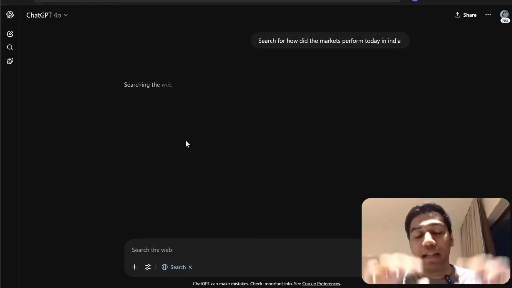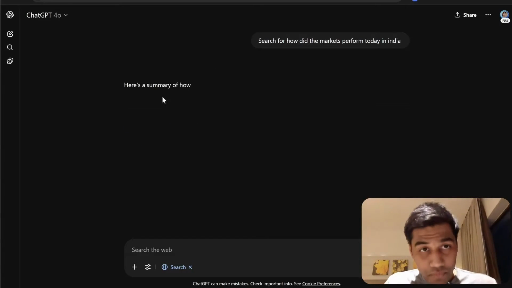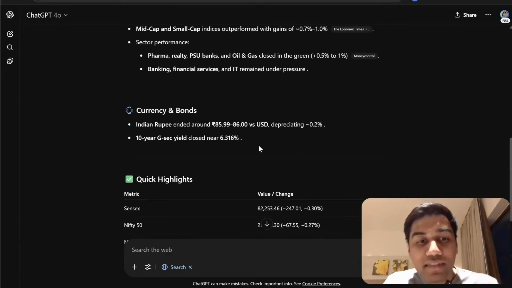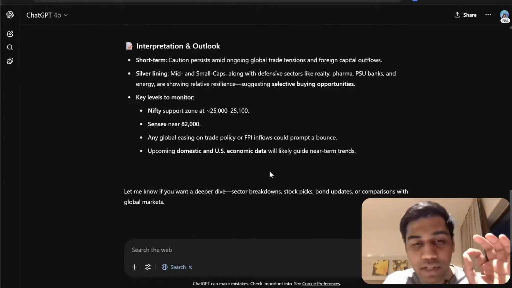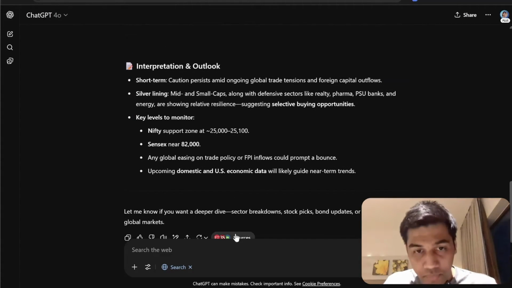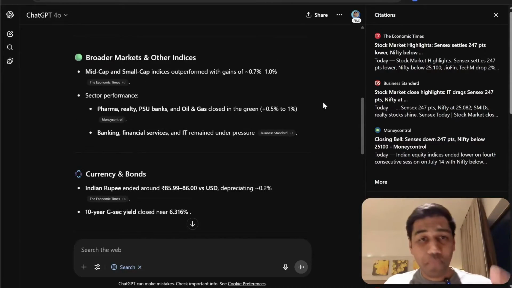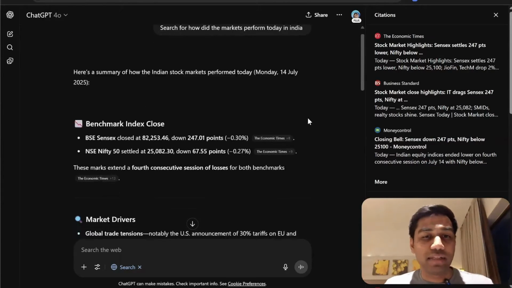I just told it to go ahead and do something. Now, as you can see here, it searched the web. It searched for a very small time, just 3 to 5 seconds. It searched the web and brought out these sources, brought out this information about the market, and very simply created this answer for me.